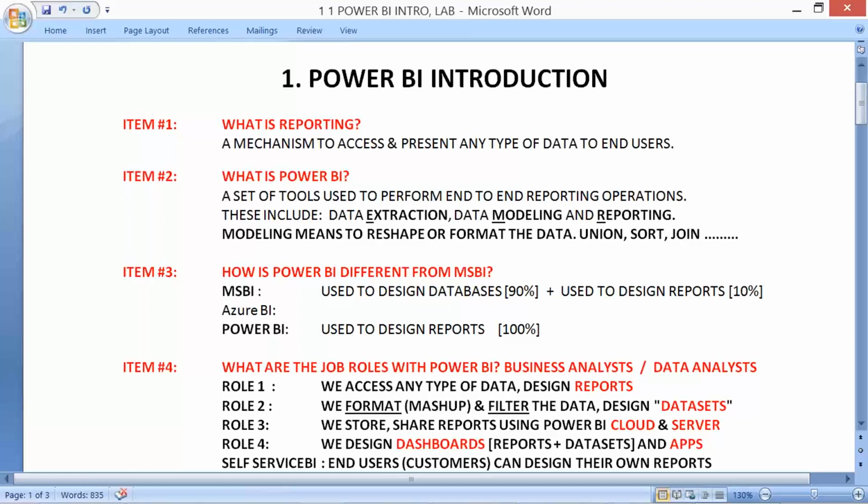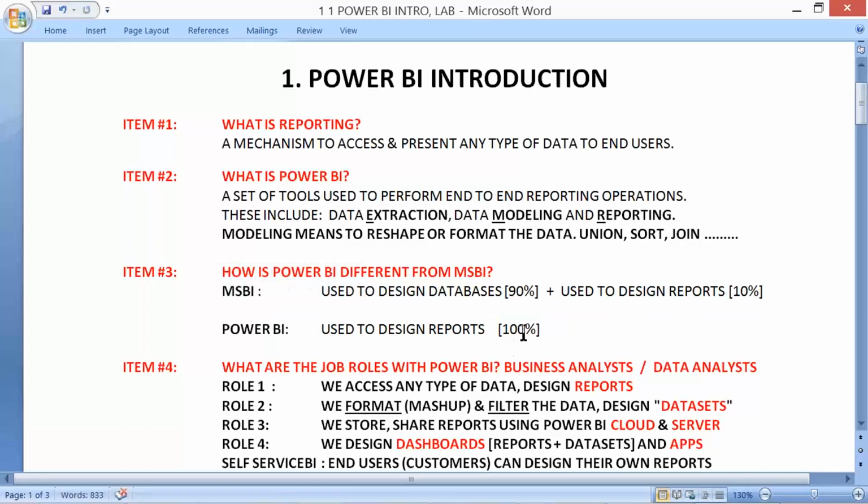This, the Azure BI, includes design of databases, about 70%, and working with big data clusters and big data operations, everything in Azure, about 20%, and then reports, everything Azure based.